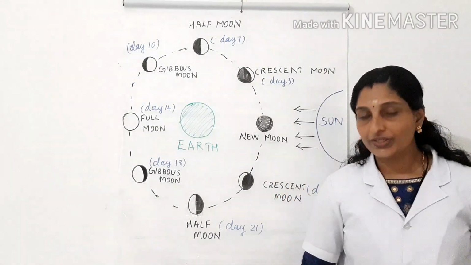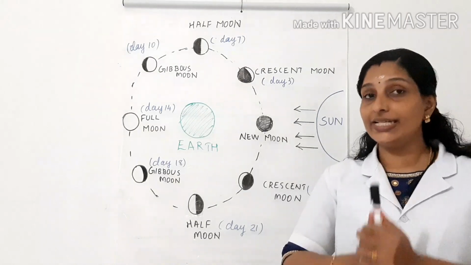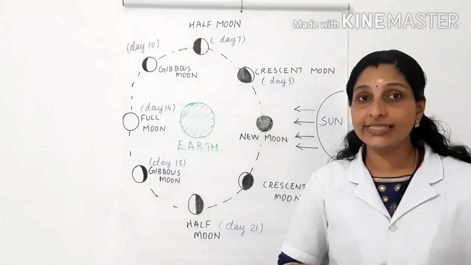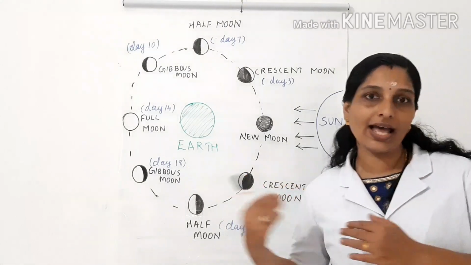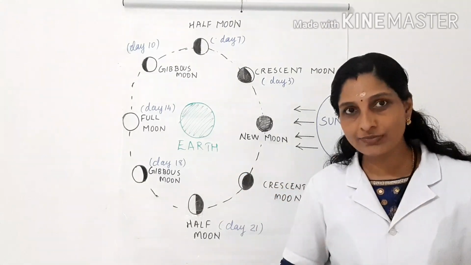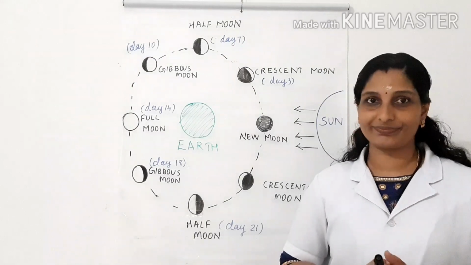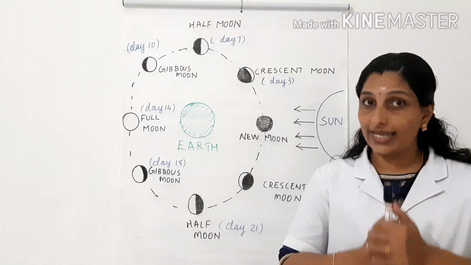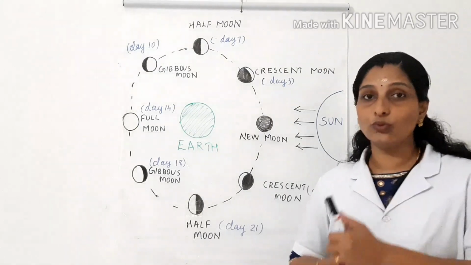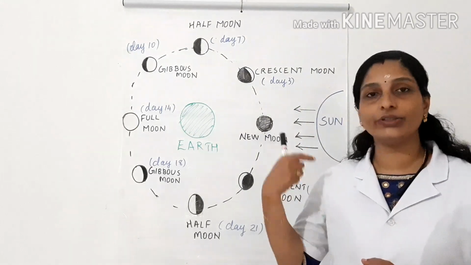So children, study the name of each phase by writing it in your notebook 5 times, just like we did last week. Write 5 times and show it to your parents. It will take 28 days for the moon to revolve around the earth.